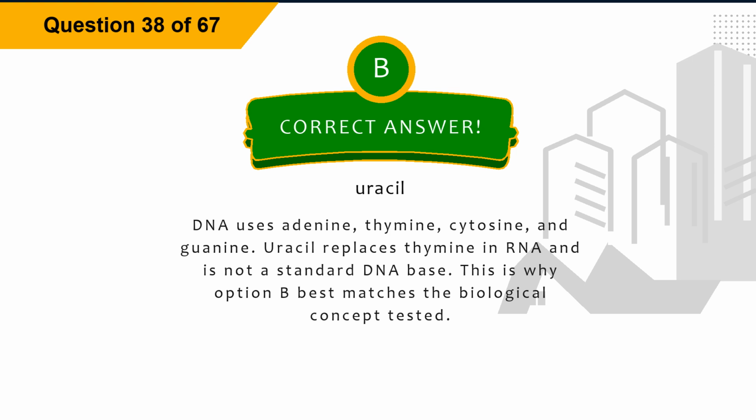Uracil replaces thymine in RNA and is not a standard DNA base. This is why option B best matches the biological concept tested.